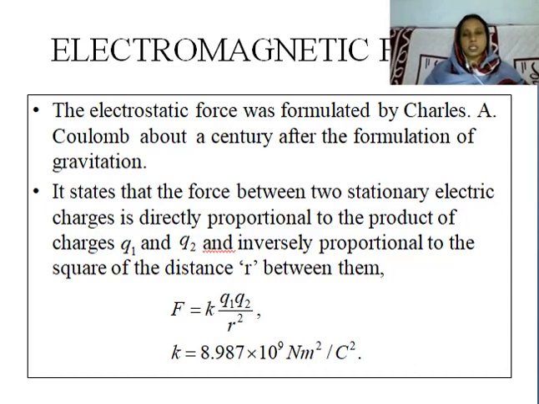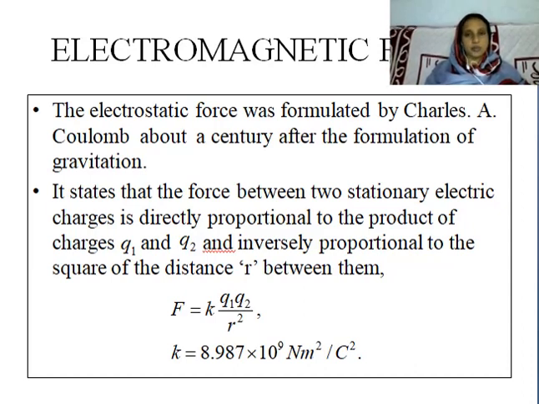He proposed that the Coulomb force is proportional to the product of the two charges and inversely proportional to the square of the distance between them. And he gave the formula such that